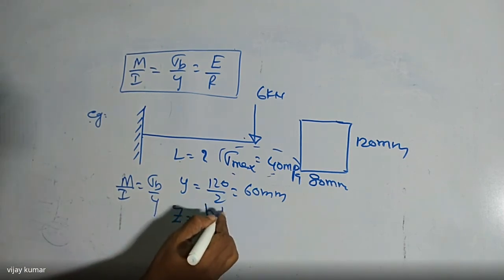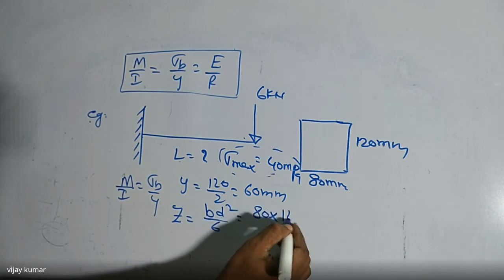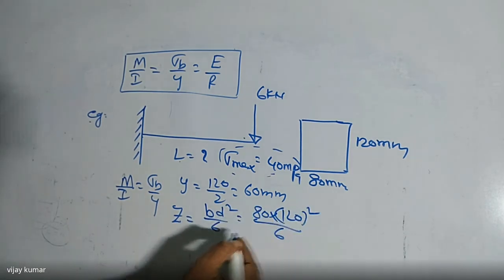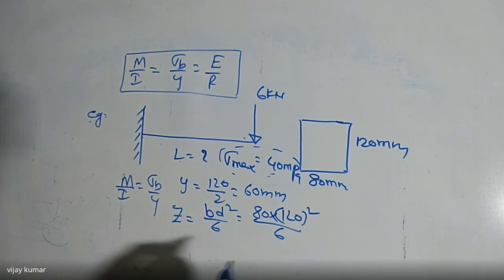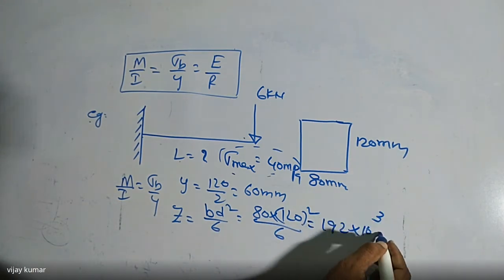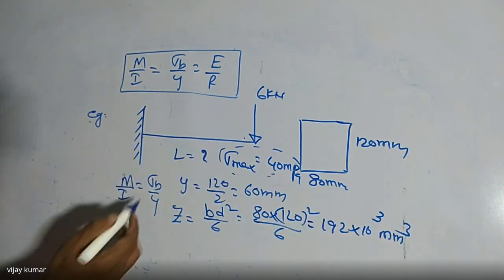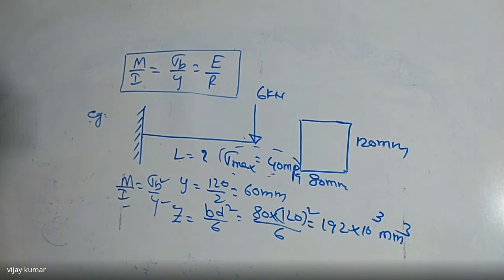Z value is nothing but BD square by 6 here. B is nothing but 80 and D is nothing but 120 square divided by 6 here. Then I am getting the value of 192 into 10 to the power of 3 mm cubed. Now sigma b is known, y is known, and Z is also known. Then I'm going to find the value of L here.